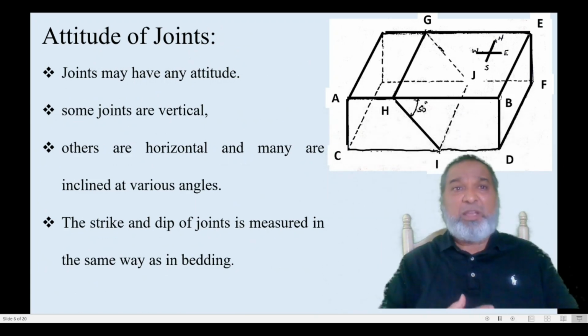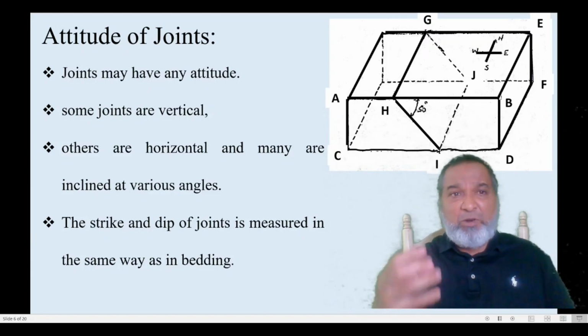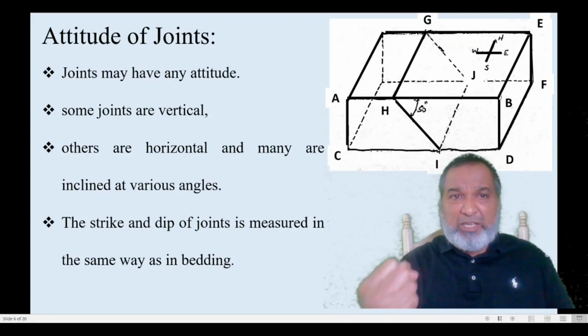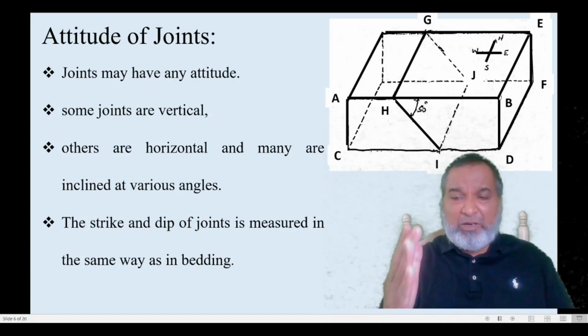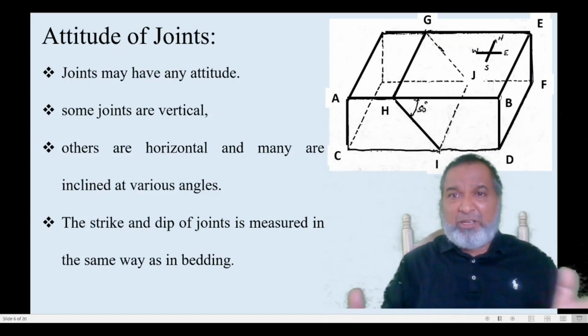So joints occur in sets: one set, two sets, three sets. Now come to the next one, a very important one: the attitudes of the joints. The parts associated with the fault, we are going to see the attitudes. Here the joints are vertical, inclined, or horizontal, and in all three we have a direction.